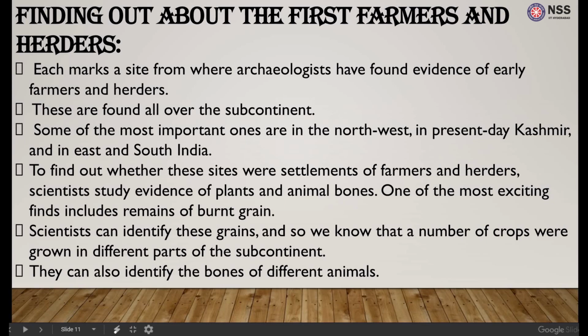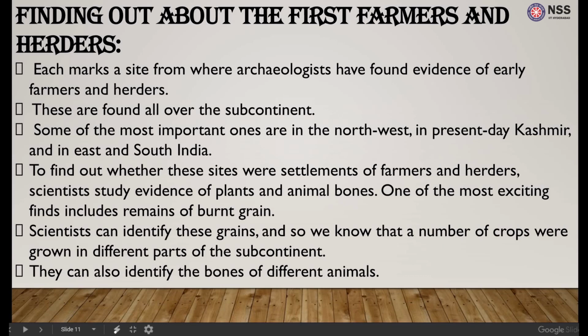The first farmers and herders mark a site where archaeologists have found evidence of these people, and these people are found all over the subcontinent. The most important places of these farmers and herders are in the northwest, in Kashmir, and in east and south India.